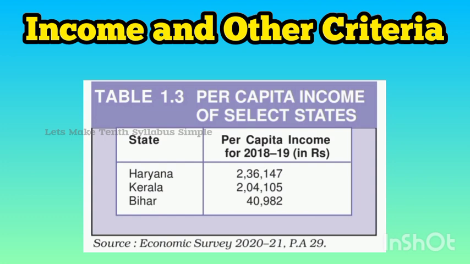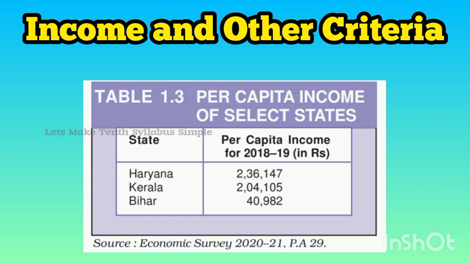This means that on average a person in Haryana earned 2,36,147 rupees in 1 year, whereas on average a person in Bihar earned only around 40,982. So if per capita income were used as the measure of development, Haryana would be considered the most developed and Bihar the least developed state of the 3.